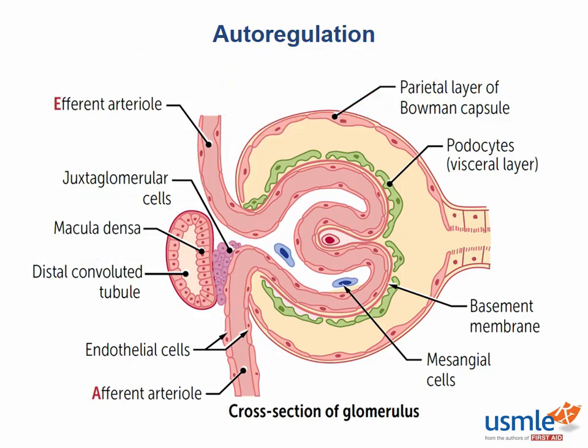So I hope this review of certain autoregulatory mechanisms will help you understand that organs have their own intrinsic mechanisms that they can rely on to ensure appropriate perfusion so that they can perform their vital physiologic function appropriately.